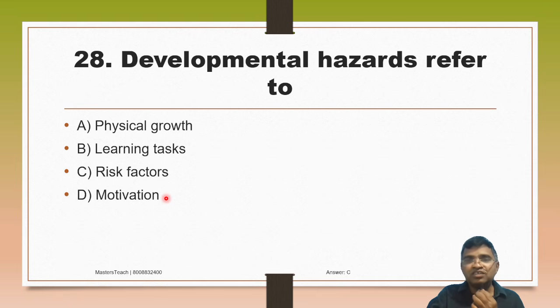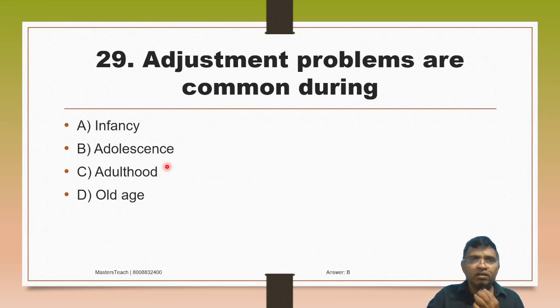Then developmental hazard refers to option A, physical growth, B, learning tasks, C, risk factors, D, motivation. Hazardous means risk factors, dangerous things. So option C. Then adjustment problems are common during infancy, adolescence, adulthood, or old age. The answer is adolescence. At this time, the student cannot adjust. Option B, adolescence.